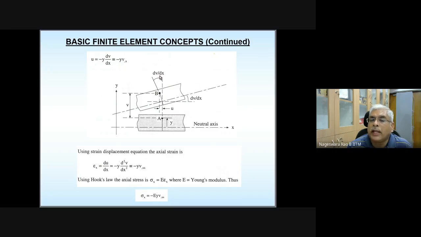If you take any section, it's going to act normal to that. Suppose I take this beam, and I take a section, that strain is going to act in the normal direction to that section, and this is the normal force on that section. And please see this. This is the normal stress on that section.